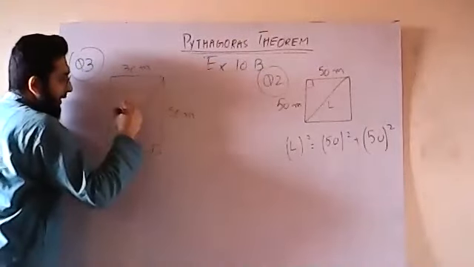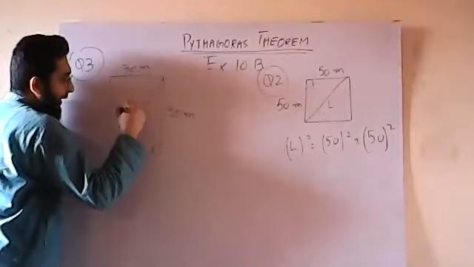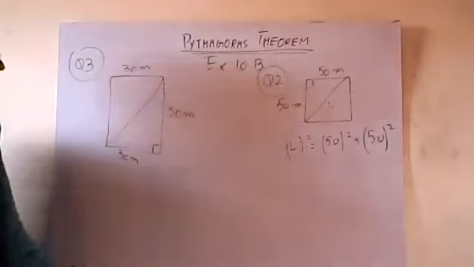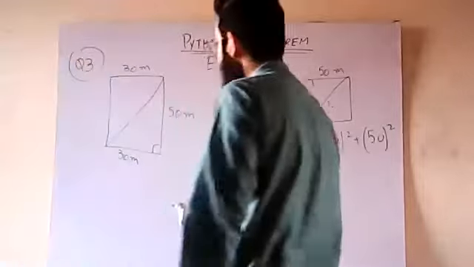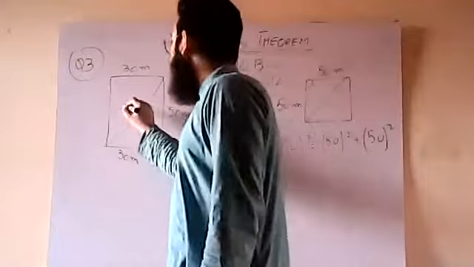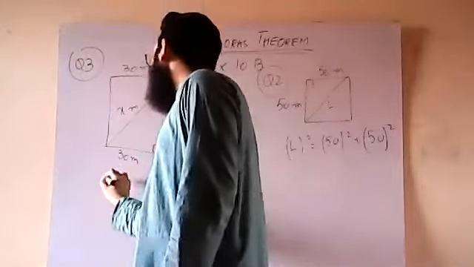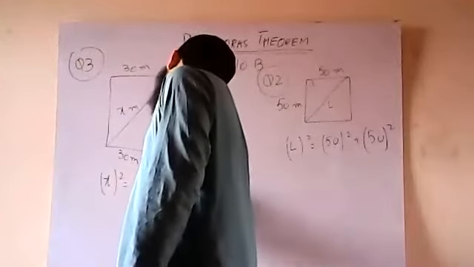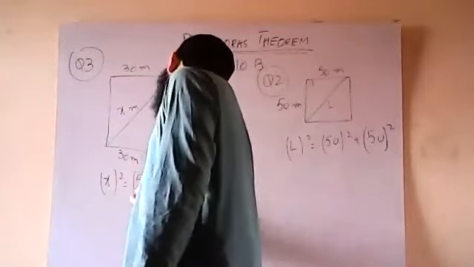Let me name it. He is asking me how much he has to swim. So let me name it x. जो भी है. So how will I measure it? Obviously, with the help of Pythagoras theorem again. That he has to swim x meters. x square is equal to what? 50 square plus 30 square.